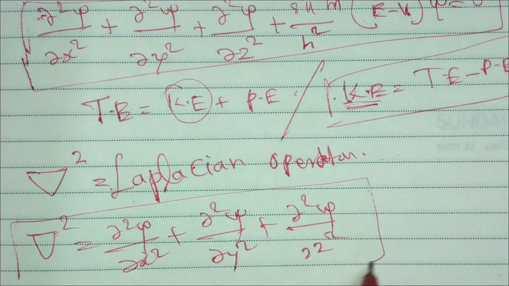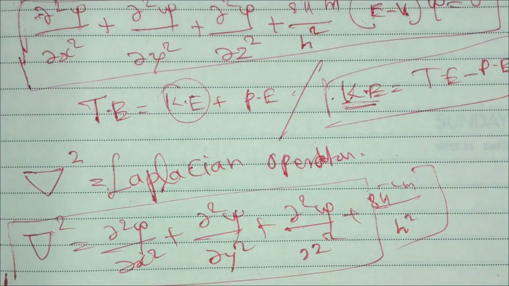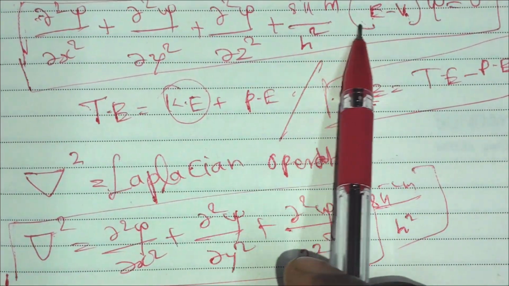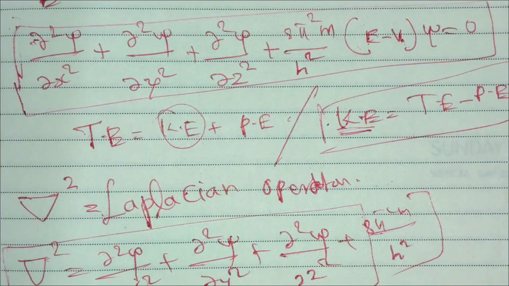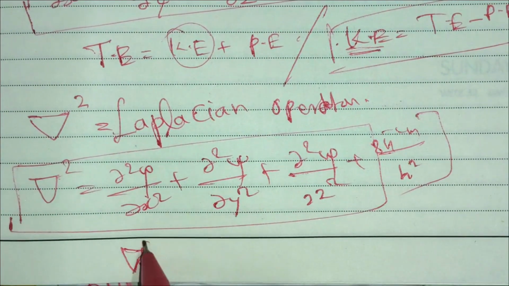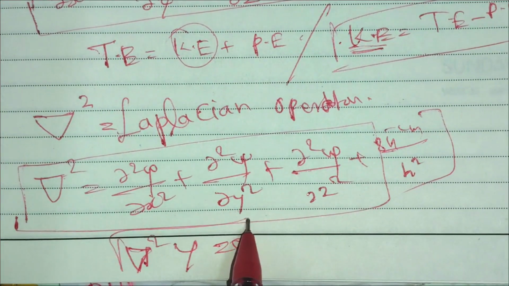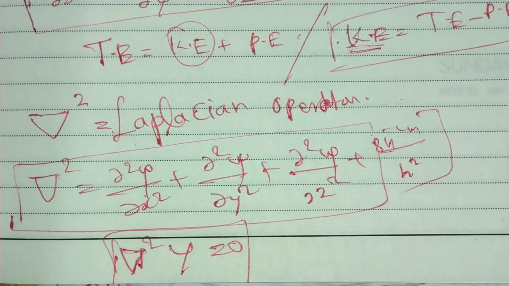We can exchange all these terms, as well as 8 pi squared m by h squared, with del squared. That's how we get the formula: del squared psi is equal to 0. This is one form of the Schrödinger equation.